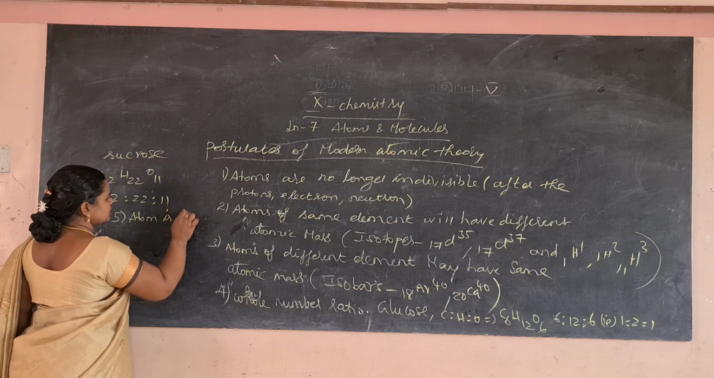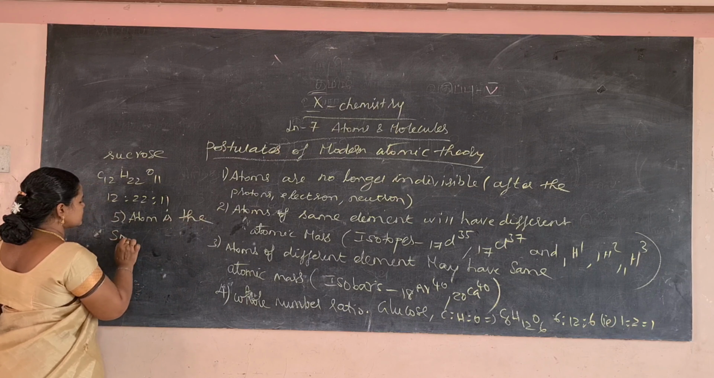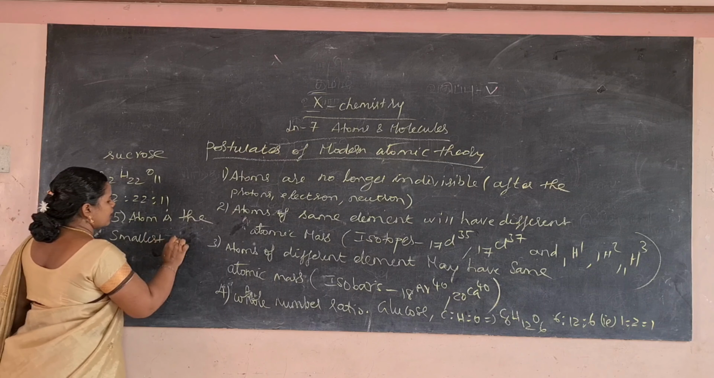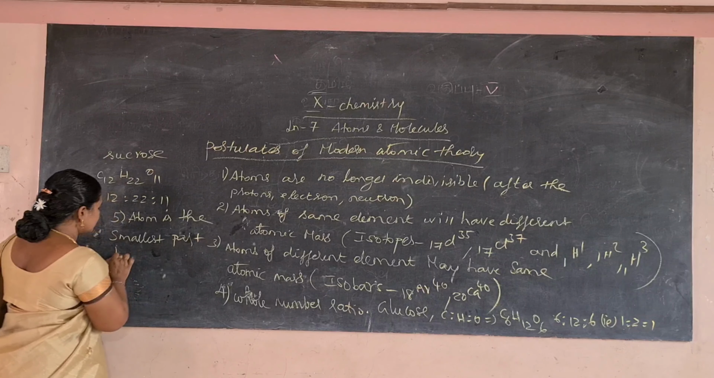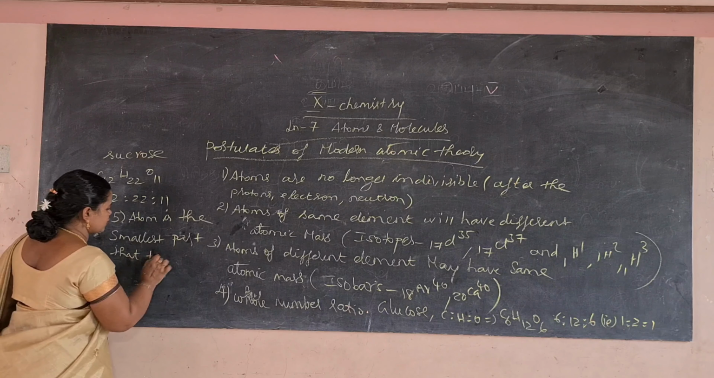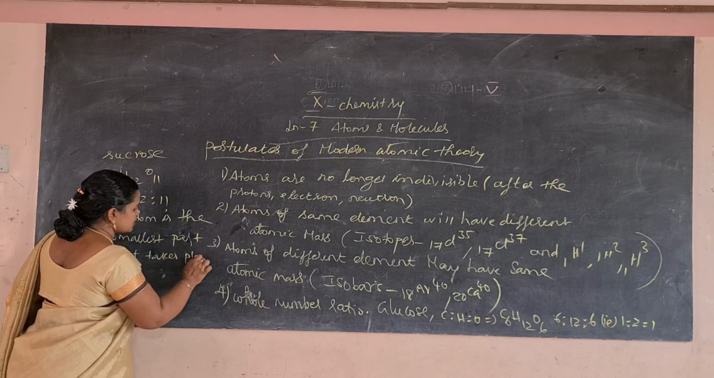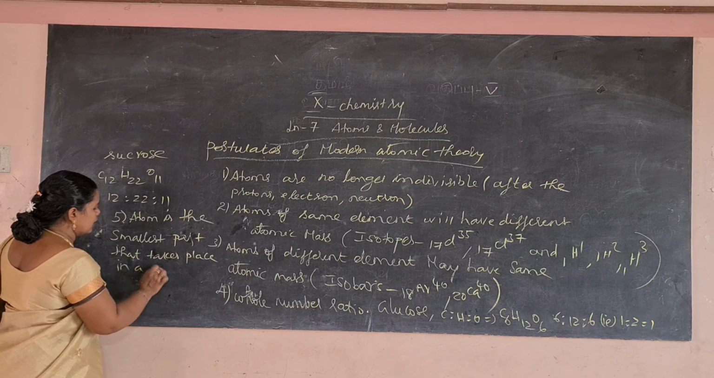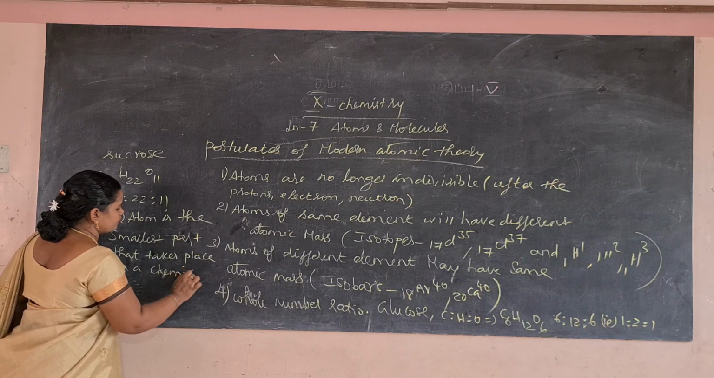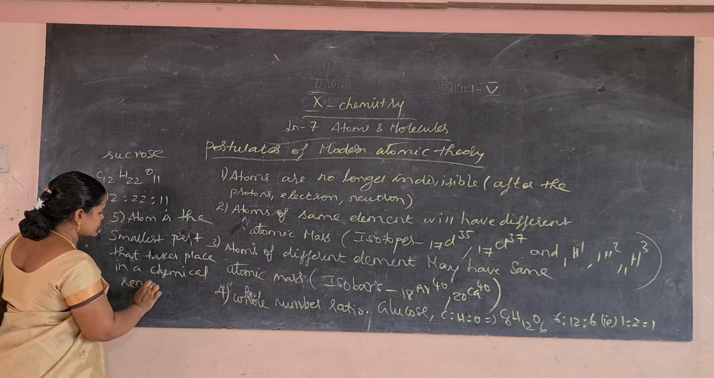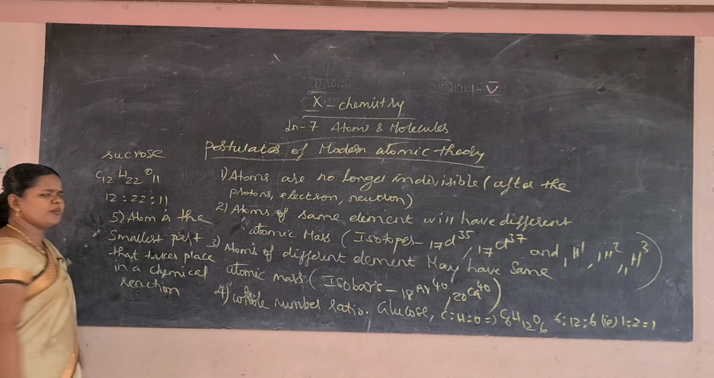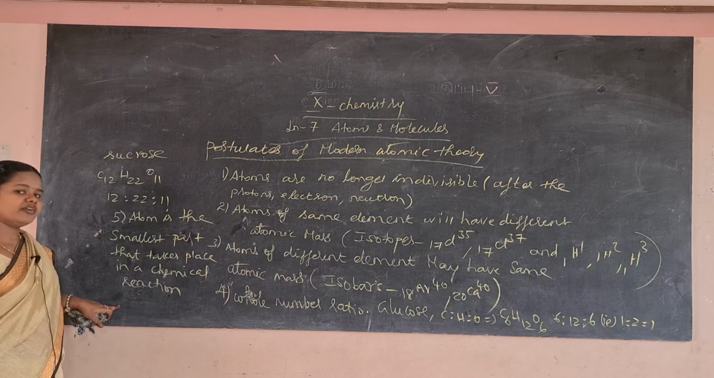Atom is the smallest part that takes place in a chemical reaction. Then the mass of an atom can be converted into energy.